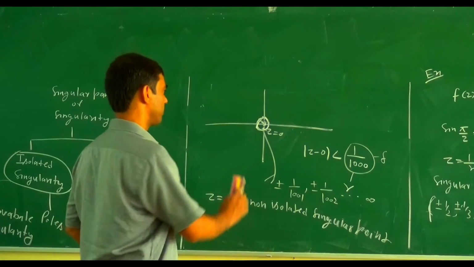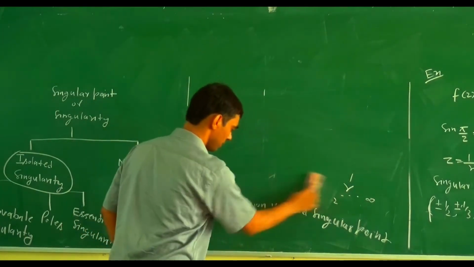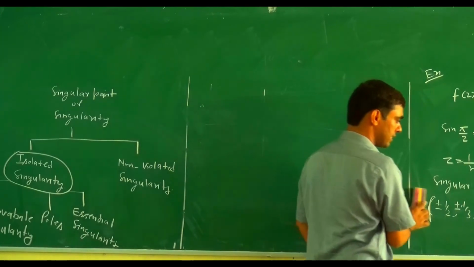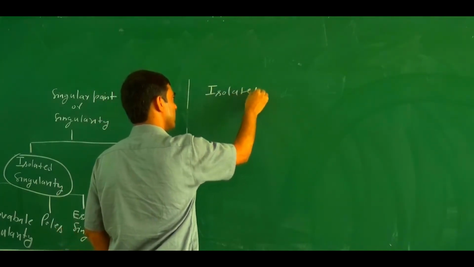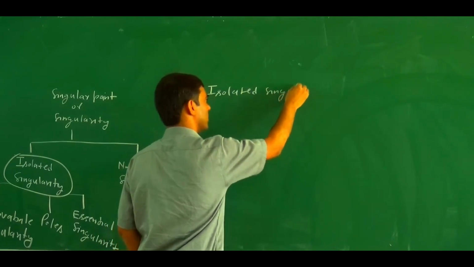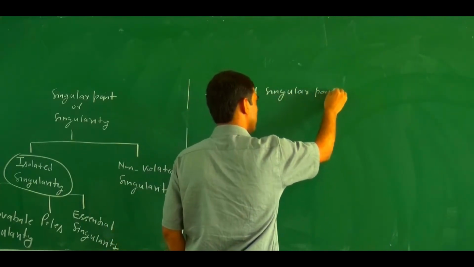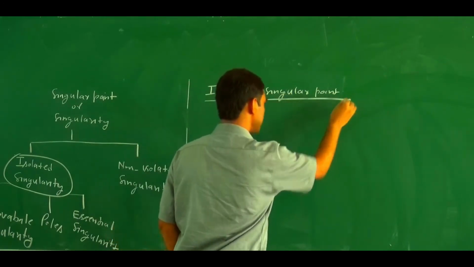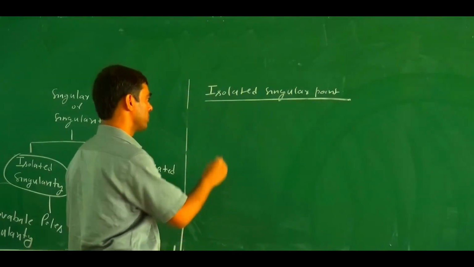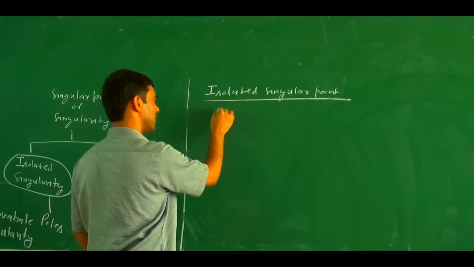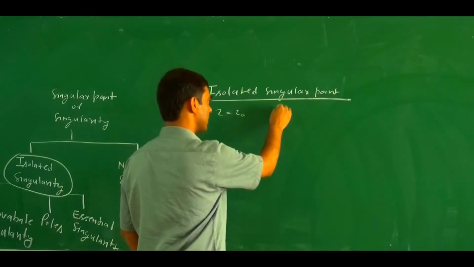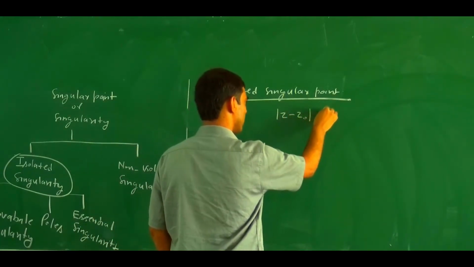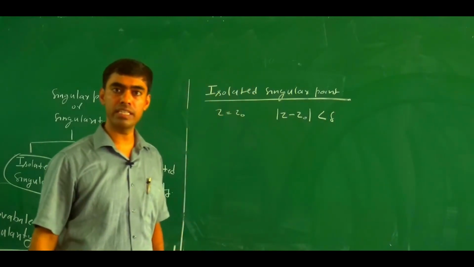Now how do we categorize the isolated singularity? What is the definition of an isolated singular point? We say that z equals z0 is an isolated singular point of f(z) if we are able to find a region around |z minus z0| less than delta where there are no other singular points.